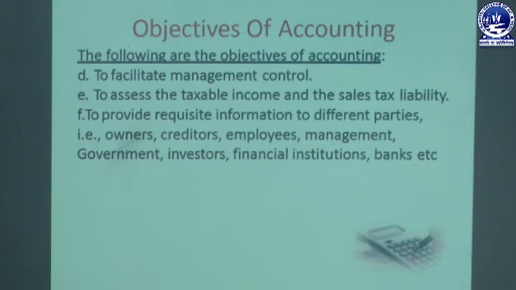The business must provide requisite information whenever necessary, or at the end of a particular financial year, to all the users who are directly or indirectly associated with the business. That may be the owner, the management, the government, different stakeholders, the income tax department, regulatory bodies, whoever it may be, everybody to whom the business must provide requisite information based upon the report generation.